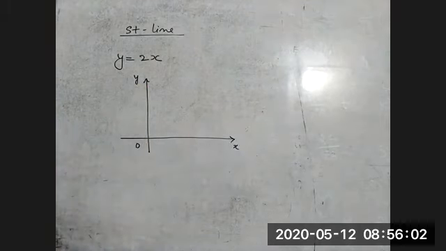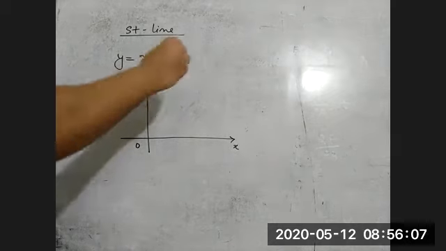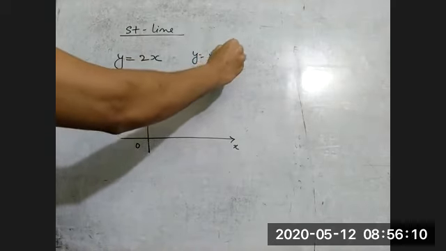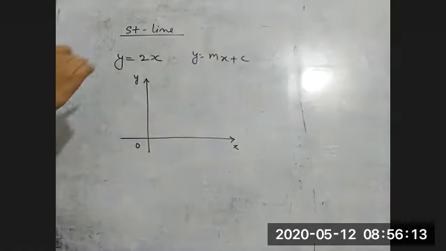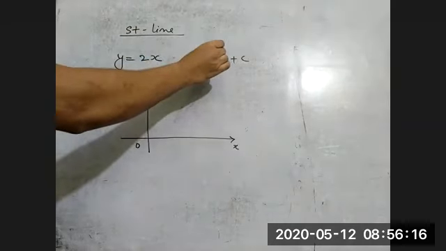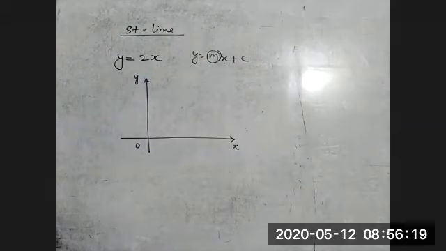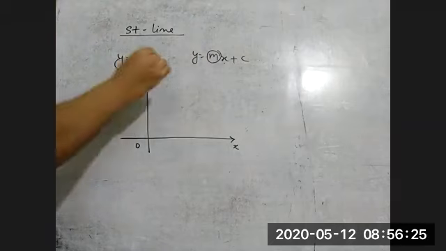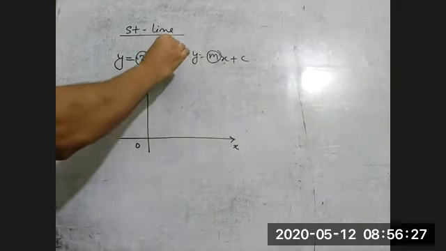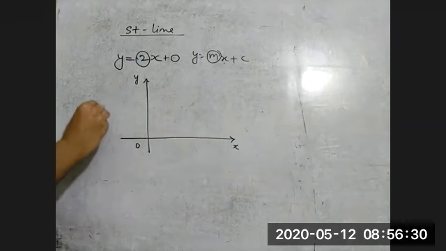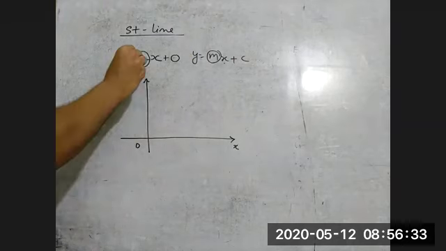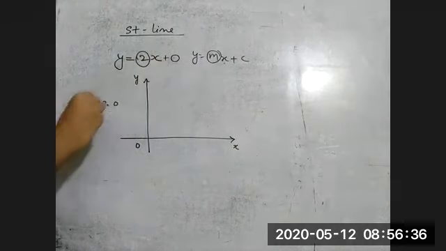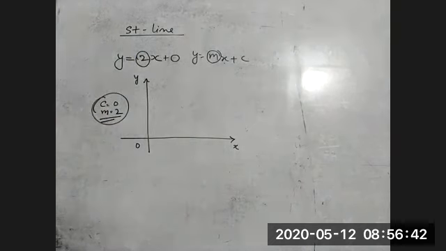If you remember the standard formula of a straight line that I have already shown you, y is equal to mx plus c. Here, the coefficient of x is the slope of the straight line. So here you can see the value of m is 2. But here we don't have c, so we can just assume it is 0. The value of c is 0 and the slope m is 2. With the help of these two values only we can draw the straight line.